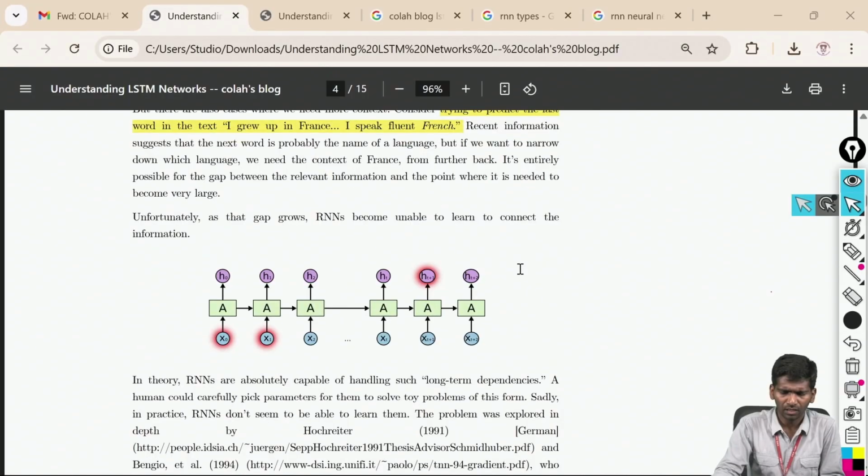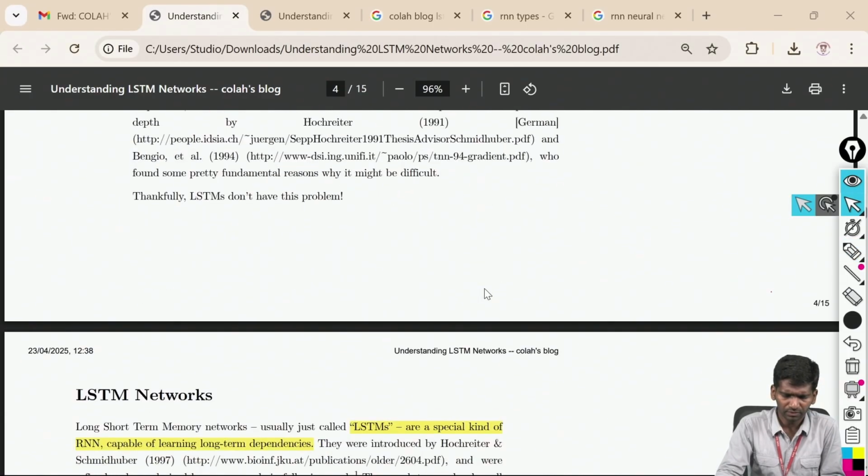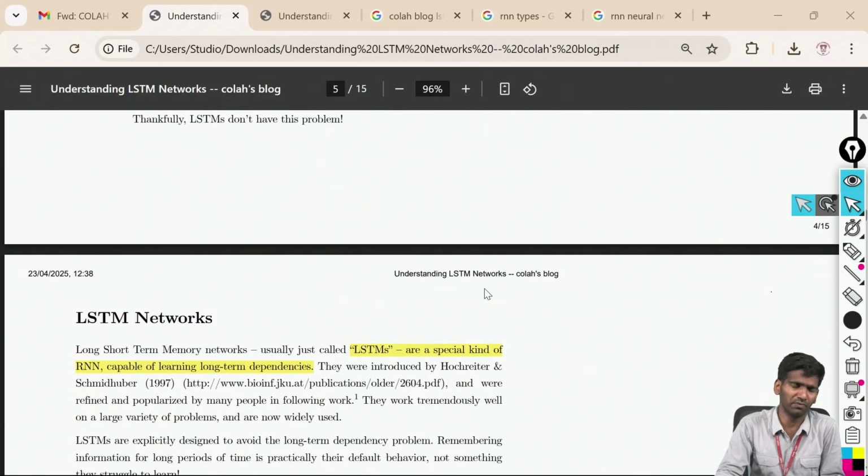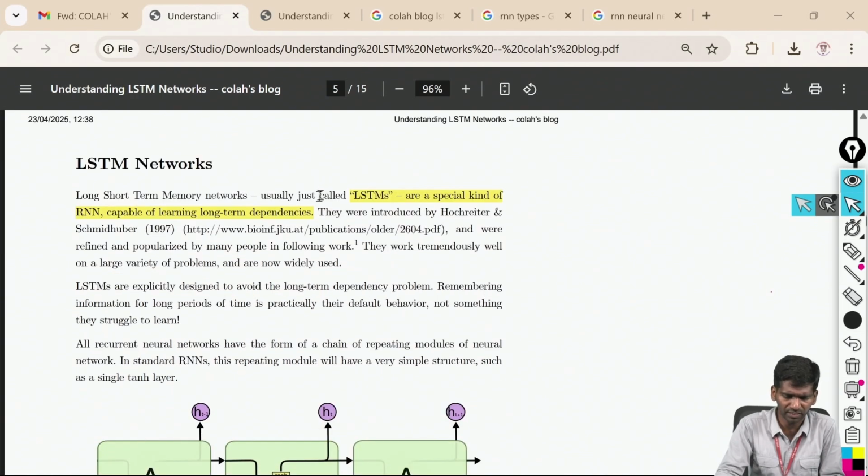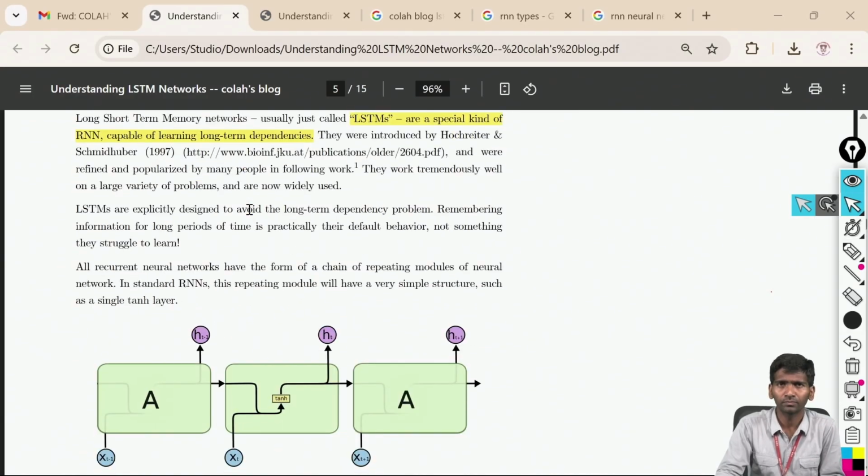So this is the RNN. What is the problem with RNN? Handling a long sequence of text. Is that possible with RNN? Yes, with a special type of RNN. That special type of RNN is called LSTM, which stands for long short term memory networks.